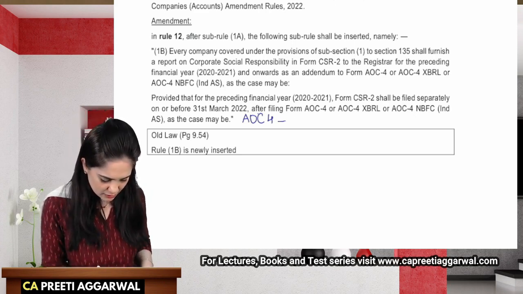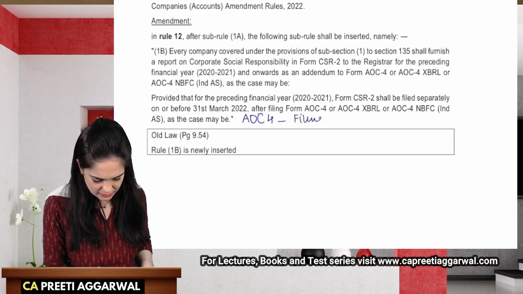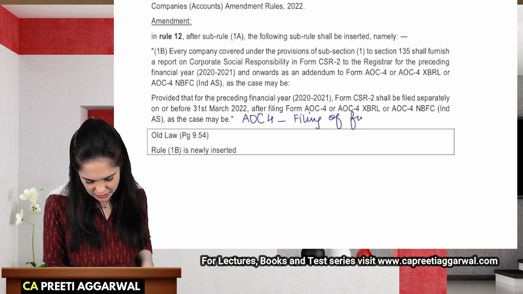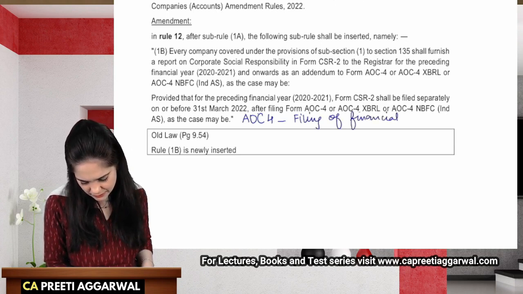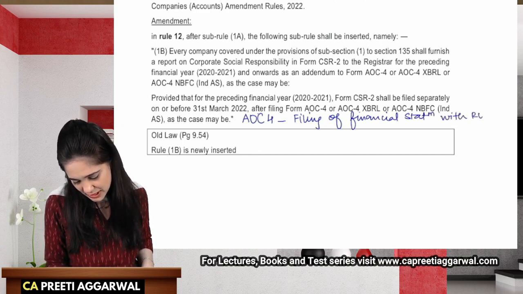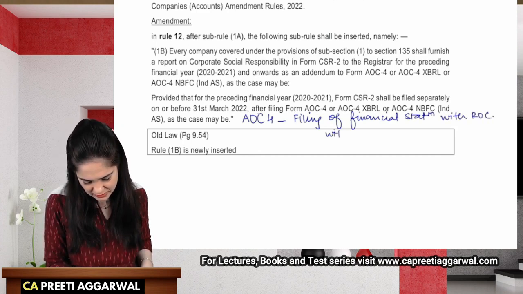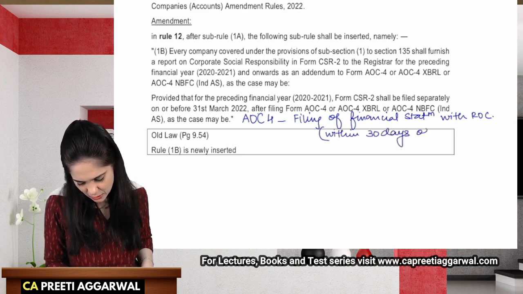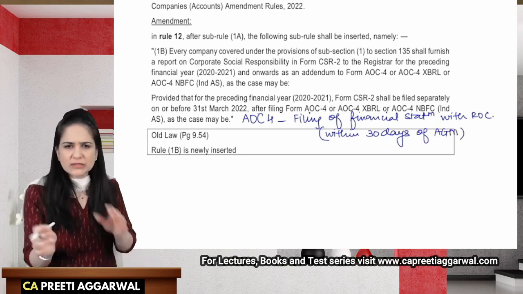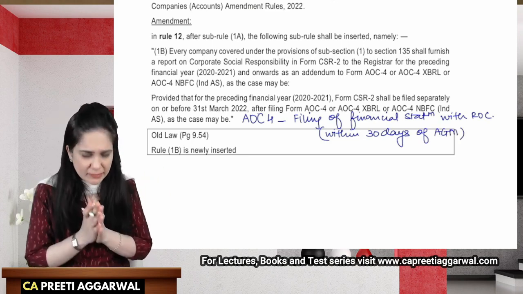So AOC 4 is the filing of financial statements with ROC, and they need to be filed within 30 days of AGM. You need to file AOC 4 within 30 days of the annual general meeting.